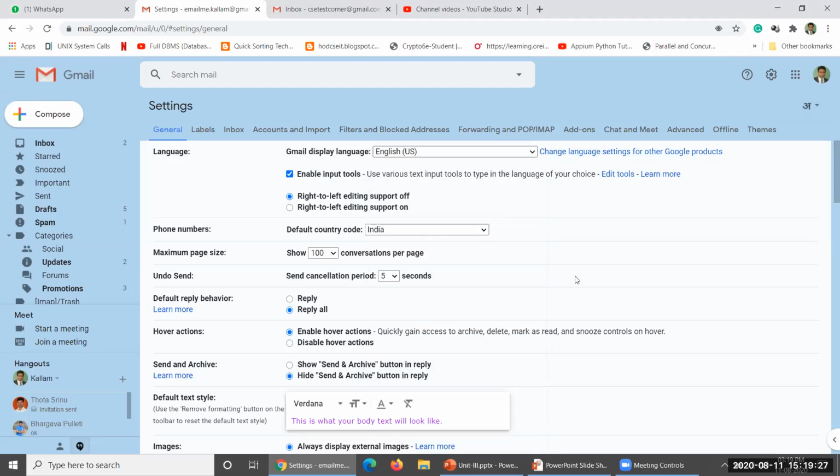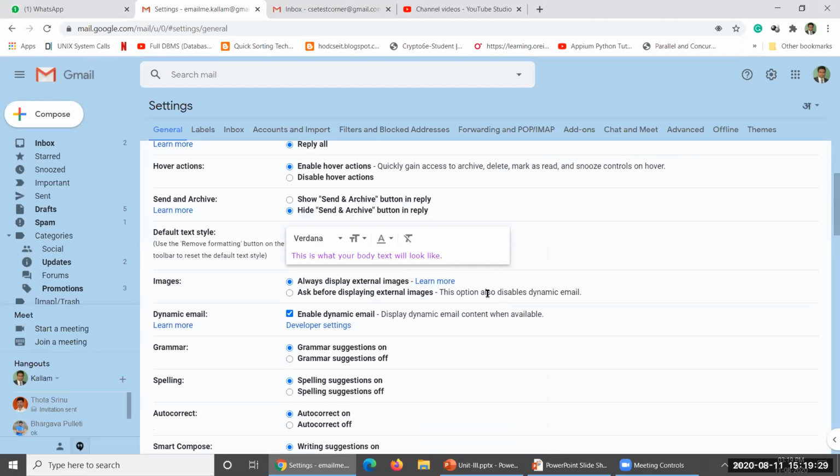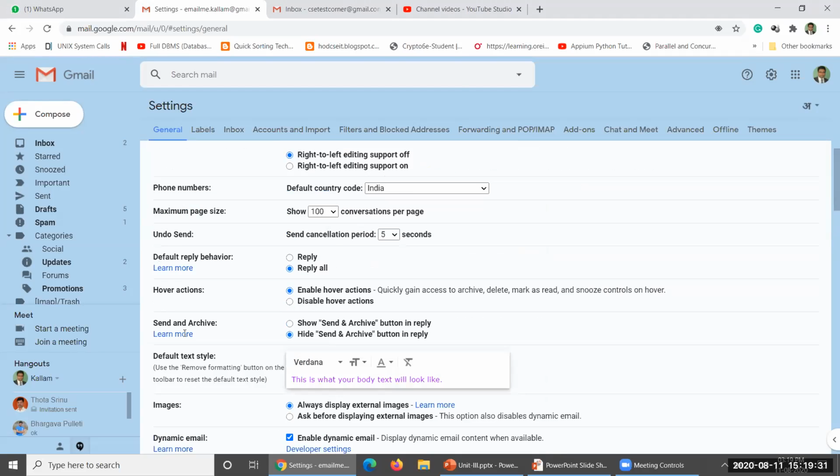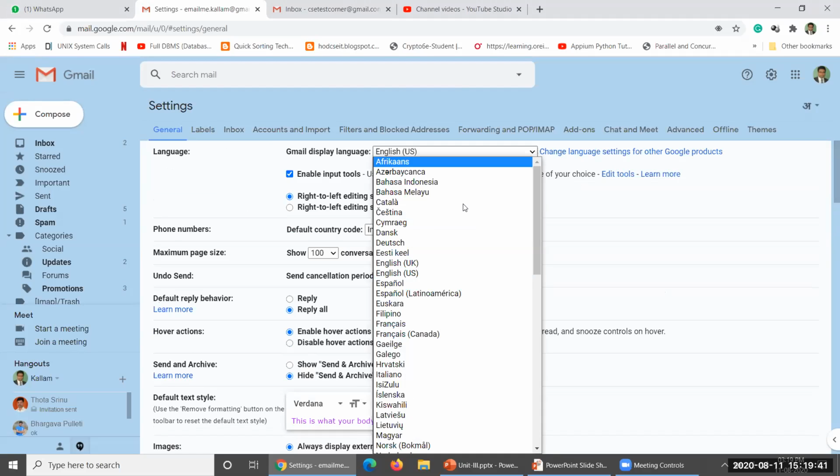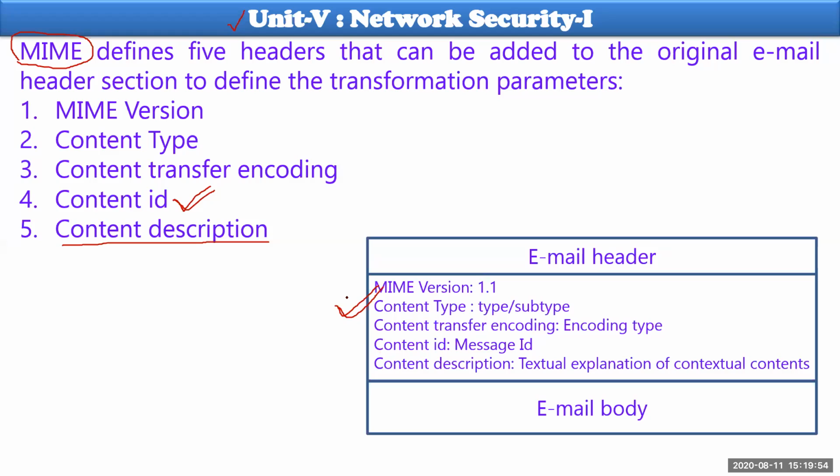Whichever encoding form you are using, you can specify each and every point here. Basically, all these options are extra options that Google has incorporated, but this is the option which is related to MIME. So all these things will be taken into consideration.